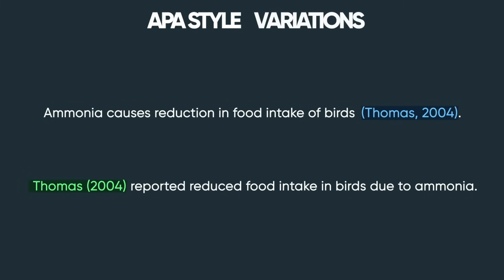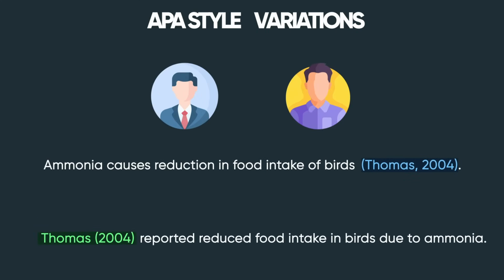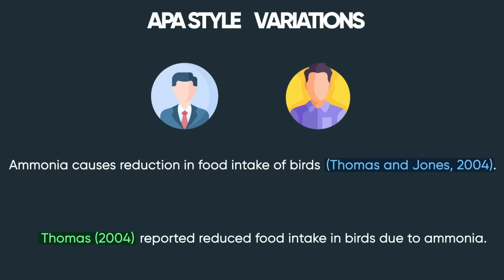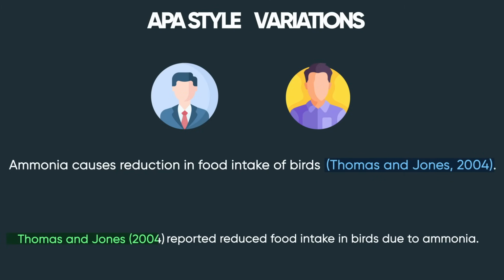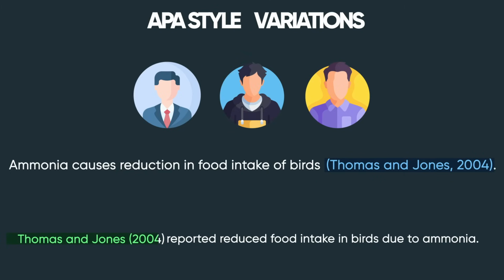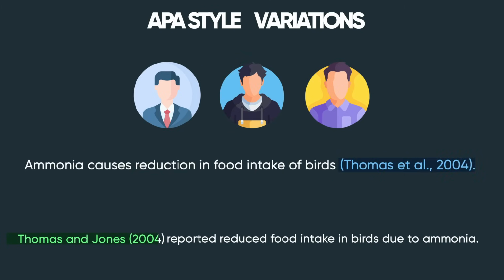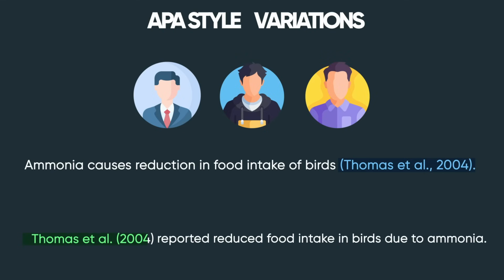Now there are some variations if we have different situations. If we have two authors, instead of just Thomas, we replace it with Thomas and Johns 2004, where Thomas and Johns are the two authors of the paper. For three or more authors, it becomes Thomas et al. 2004 in both forms. Can you see how it changes in each situation? To learn more about in-text citation, please click the I button.